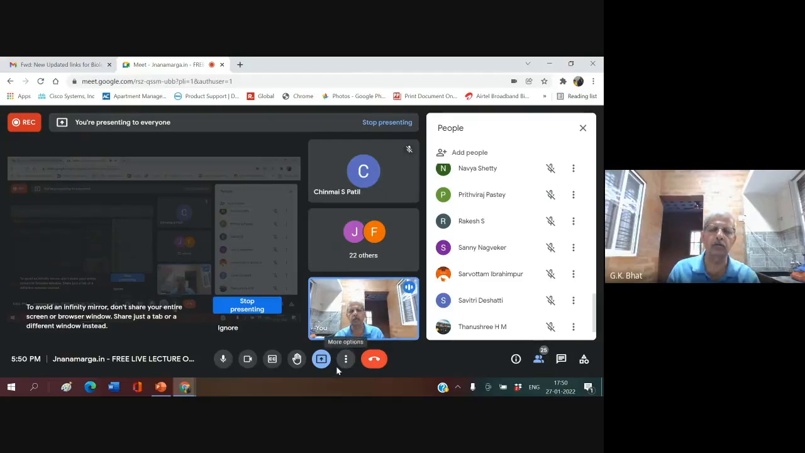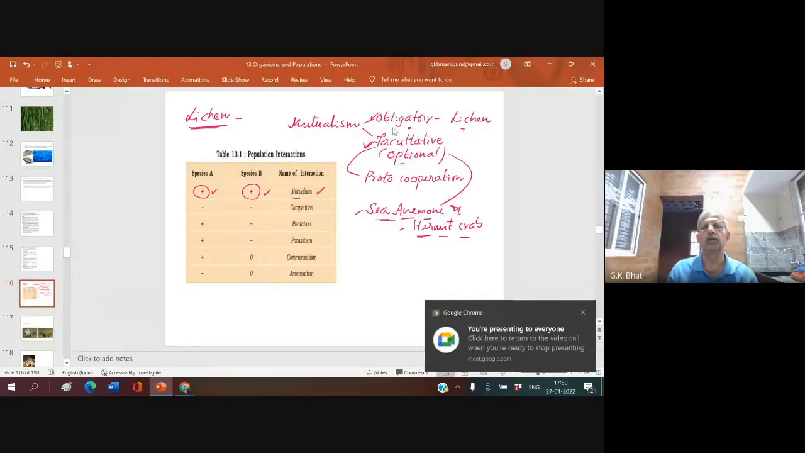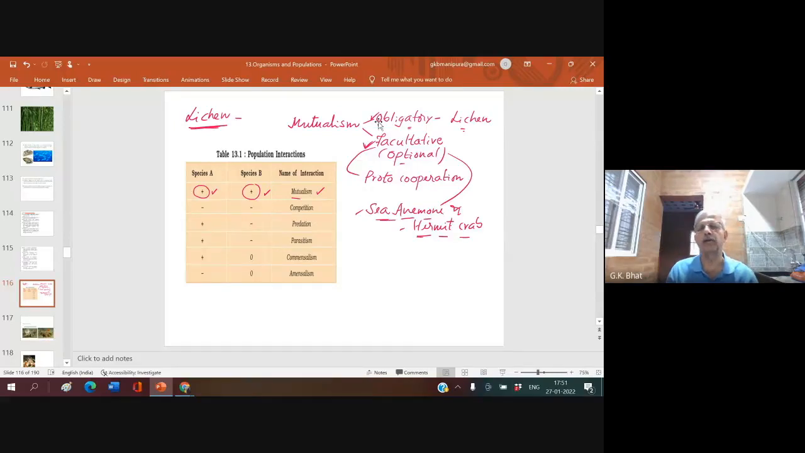Okay. Coming back now, I have mentioned this. Mutualism has two types, obligatory and facultative. The best example for obligatory is this association, where the fungi and algal member must live together. If you separate them, they are going to die. Facultative mutualism, otherwise called optional mutualism or proto-cooperation: here, if they want, they live together. If they don't want, they separate.